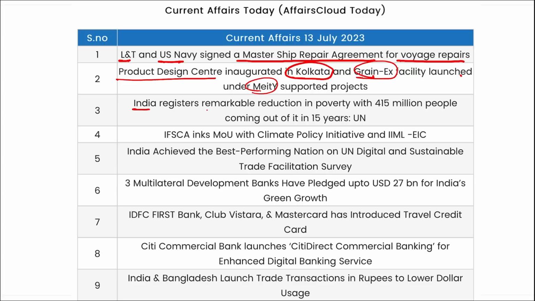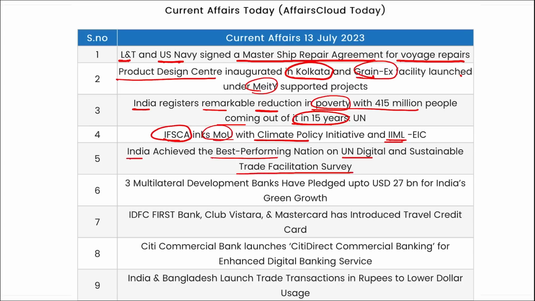Then India registered remarkable reduction in poverty with 415 million people coming out of poverty in the last 15 years. IFSCA signed an MOU with Climate Policy Initiative and IIM Lucknow. India achieved the best performing nation on the UN Digital and Sustainable Trade Facilitation Survey. 3 multilateral development banks have pledged up to $27 billion for India's green growth.